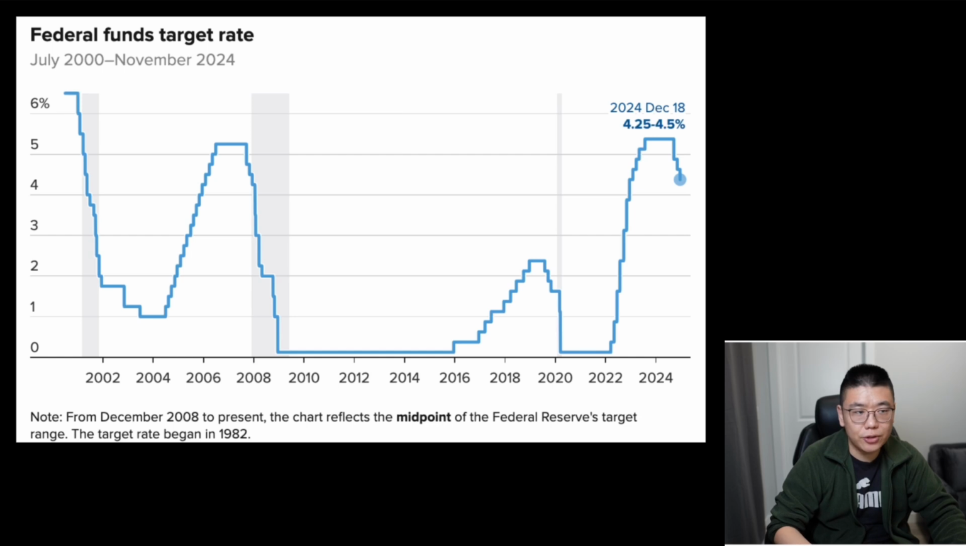This is the third consecutive rate reduction, and so far for this rate cycle, the benchmark rate has already been reduced by 1% since September. And of course, the first rate cut was a jumbo-sized 0.5% rate cut. So currently, after the December FOMC meeting, the rate is now in a range of 4.25 to 4.5%, and it's a level last seen in December of 2022.